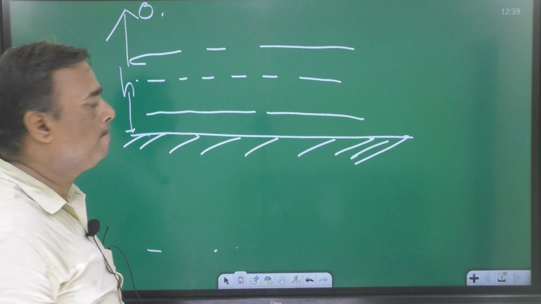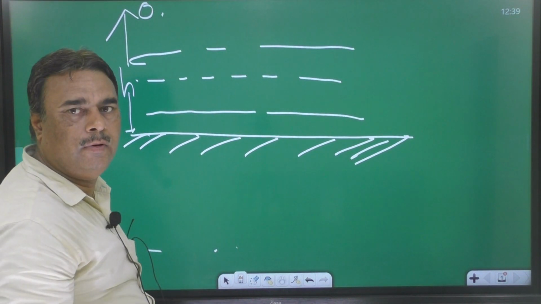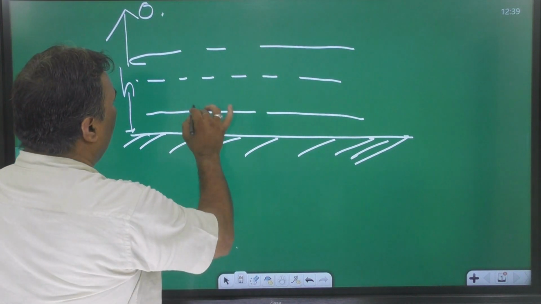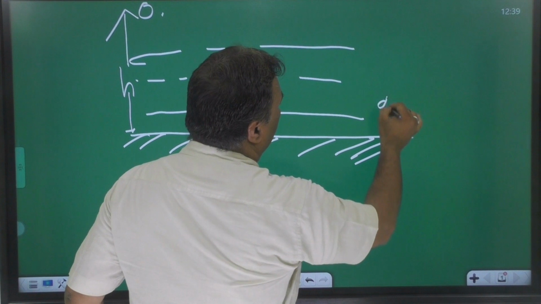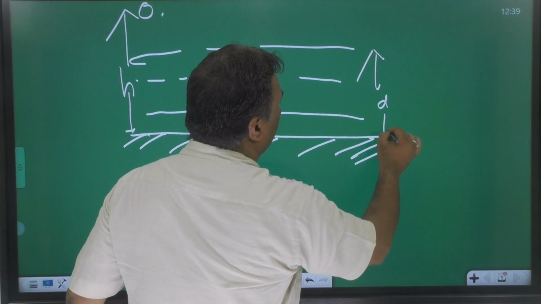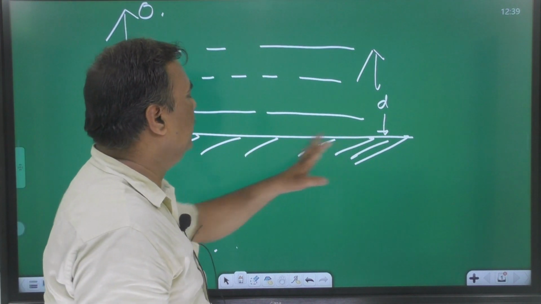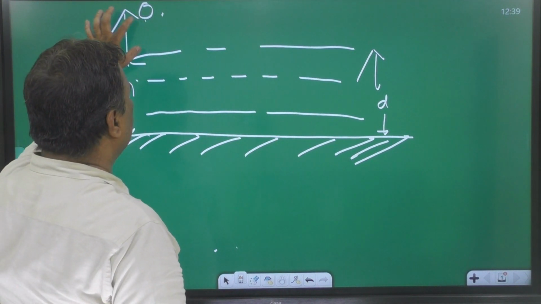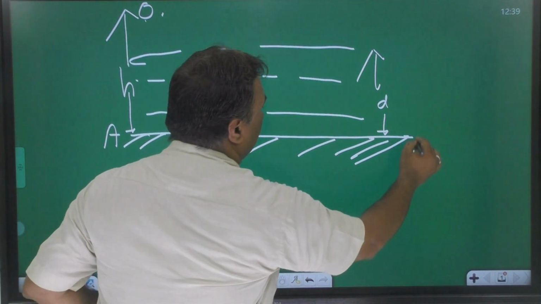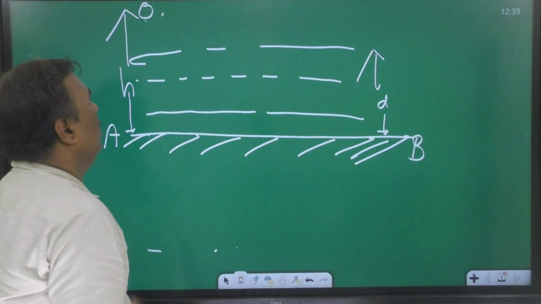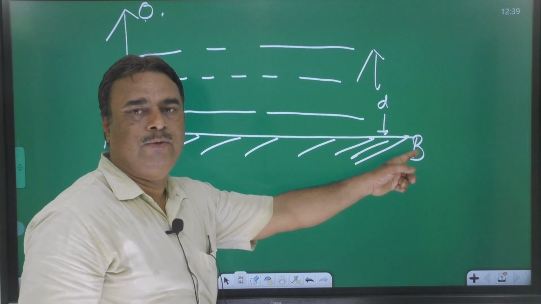Where will its image be formed? If we place d depth of water, it is a total reflecting surface, object is this. Calculate the position of image of this object with respect to AB.